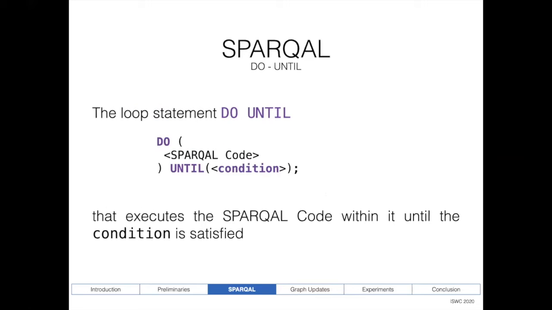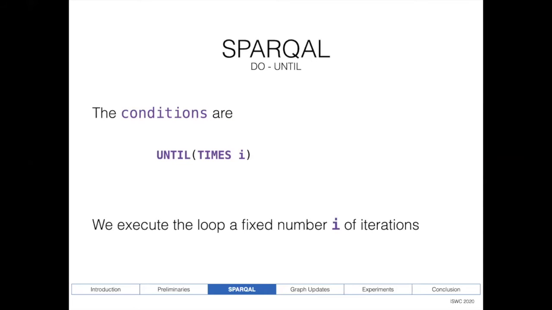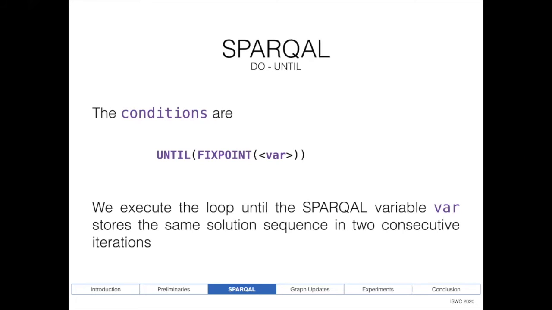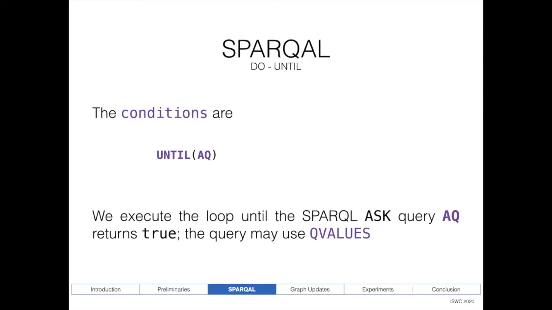Then we have the loop statement that allows us to repeat certain actions until some condition is satisfied. The conditions are: times i. Here we execute a loop of a fixed number of iterations. We stop at the i-th iteration. We have the condition fixed point. That is the one that we use in the example. We execute the loop until the SPARQAL variable that we are using inside fixed point does not change in 2 consecutive iterations. And finally, we have another condition with an ask query. We can execute a loop until a SPARQAL ask query returns true. And of course, this query may use the qvalues clause.